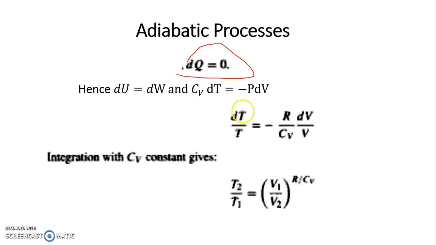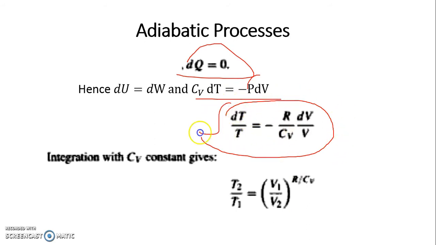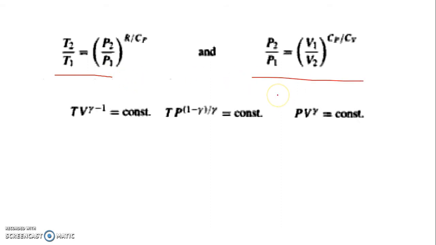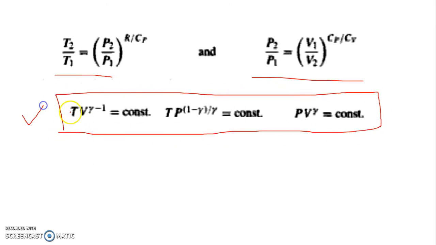So I can write this as dT by T. From this I can replace P is equal to RT by V, and then this can be written as dT by T equal to minus R upon Cv times dV by V. Cp by Cv can be written as gamma, and I can integrate this to this expression which relates T and V for initial and final values. Similarly, I can relate T with P and P with V, and I get this equation. So when I have an adiabatic process, I can apply any of these equations depending upon the process parameters I have, and I can calculate the other term, right?